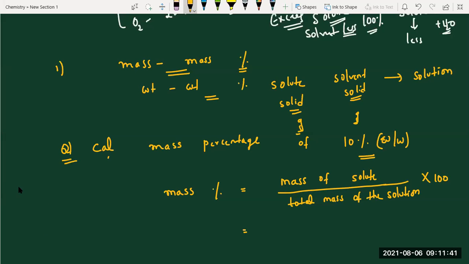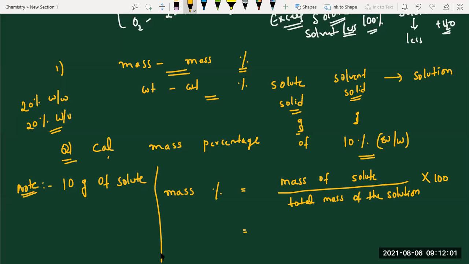So I'm writing here an important point. We'll express always 20% W by W, 20% W by V. You can expect questions like this. See students, how I am expressing here, how I am writing: 10 grams of solute present in, both are in weights, no?